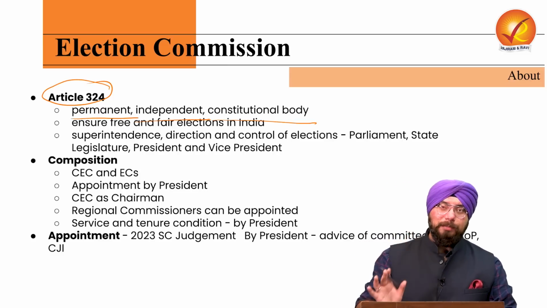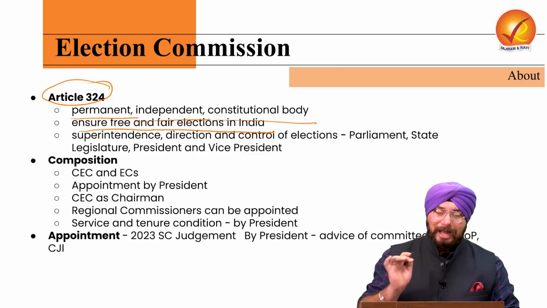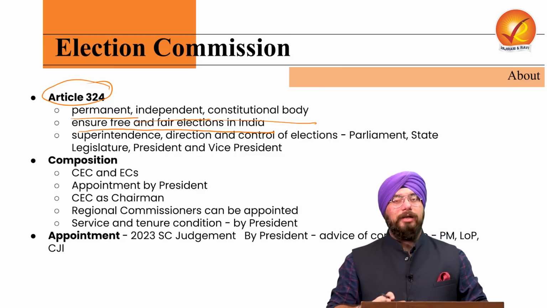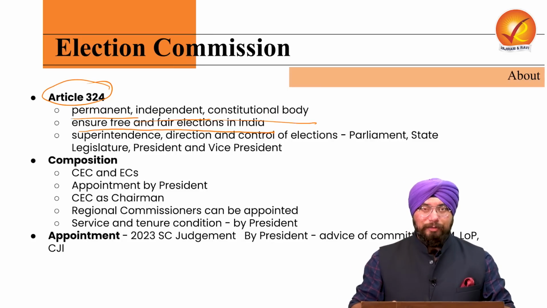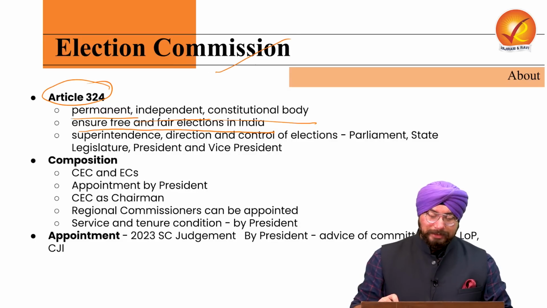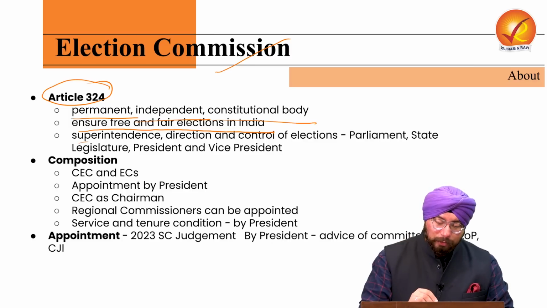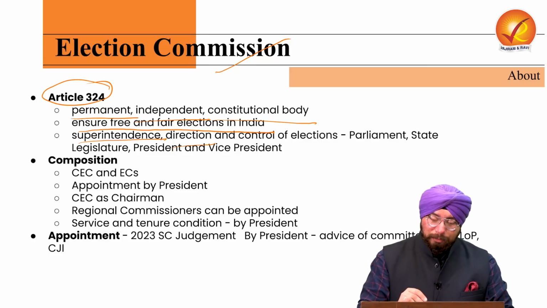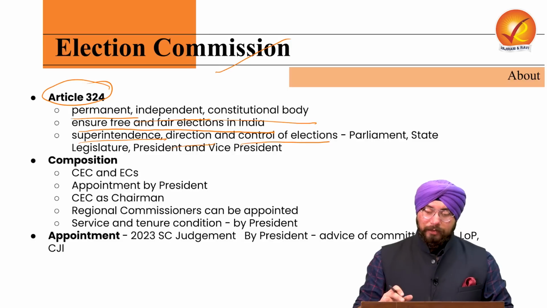And what is the main purpose of setting up this Election Commission of India? To ensure free and fair elections in our country. Now, in order to ensure that elections in our country are free and fair, the Election Commission of India has been set up. The Election Commission of India has the power of superintendence, direction and control of elections in our country.